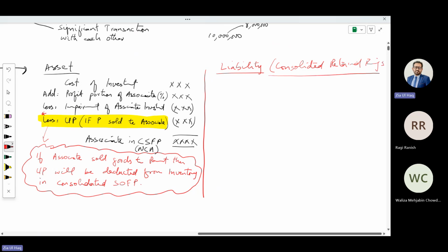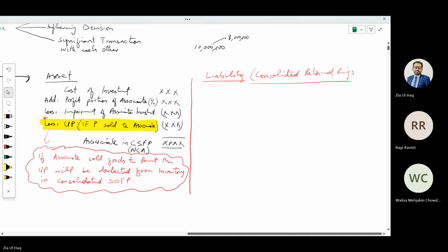Relating to the associate, what should be the accounting? First we need to record the parent company's retained earnings. That we record 100%. In that we will add what?